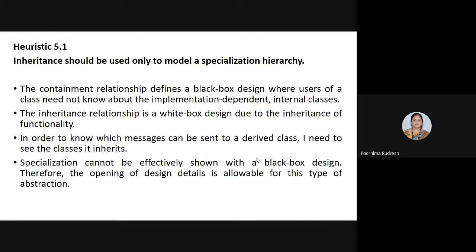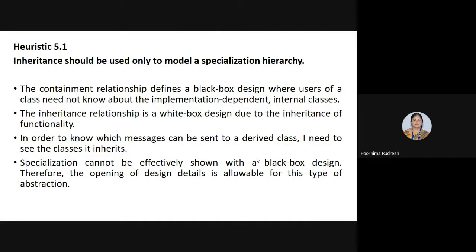Suppose class B consists of class A members, then class B need not worry about the implementation details of class A, and that is called the black box design. The implementation details are not important here, so the classes can simply make use of the objects.